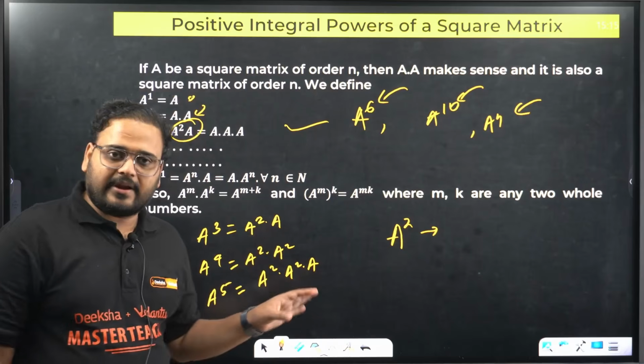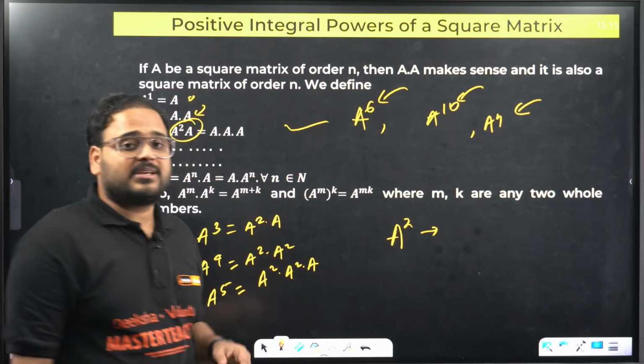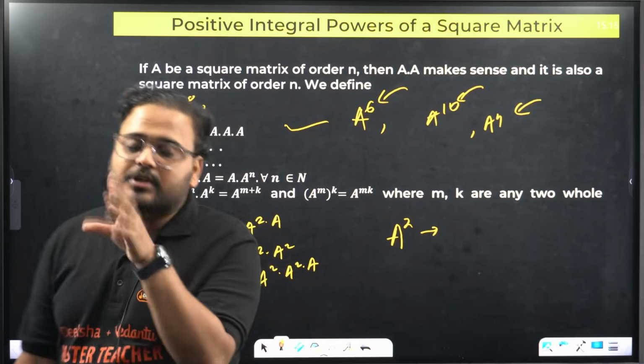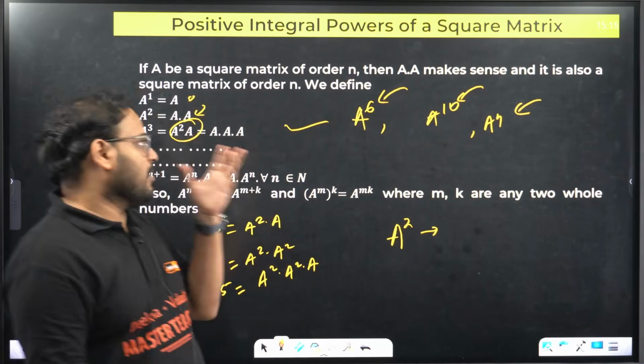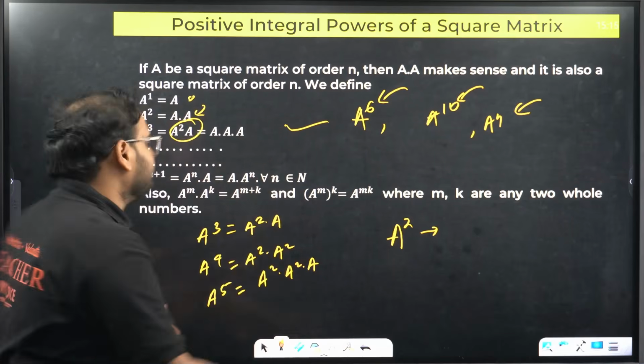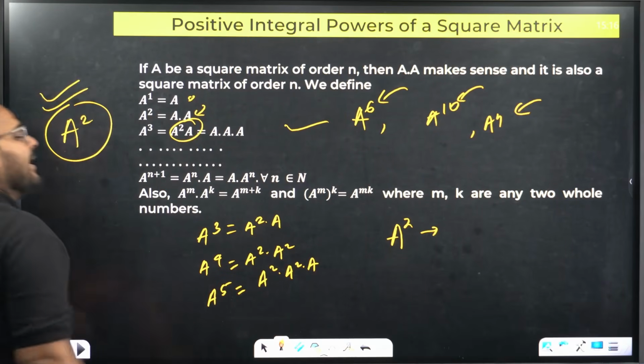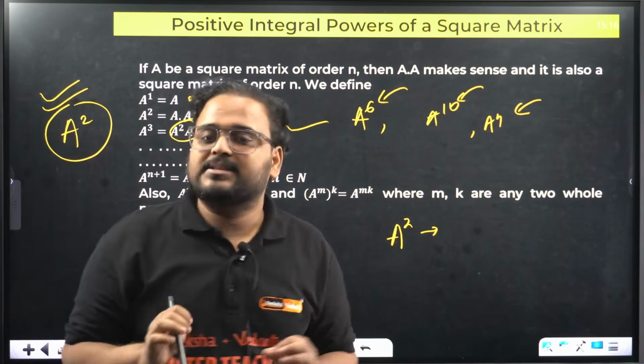I hope you're getting it. There's a CET question on this, which is very good, and we can solve it just by finding A square. So any question on positive integral power of a square matrix can be solved using A square only. I hope it makes sense to all of you.